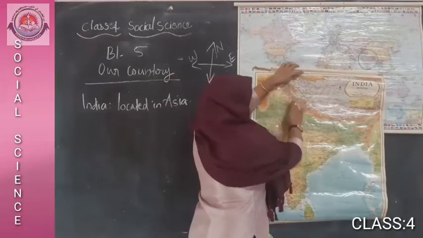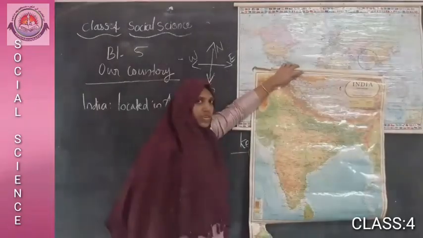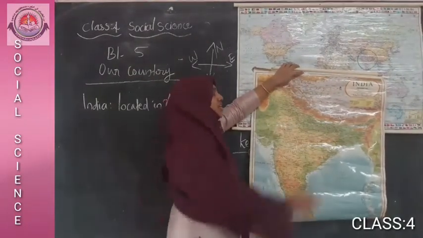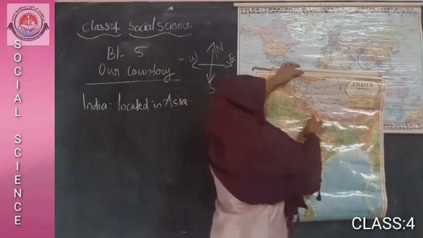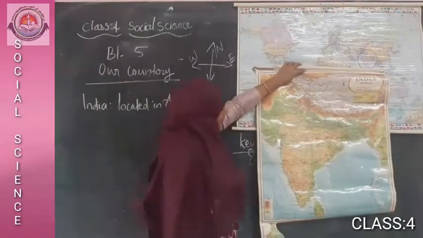So this part is the Himalayan mountain ranges. Can you see the direction? The Himalayan mountain ranges lie to the north of India.